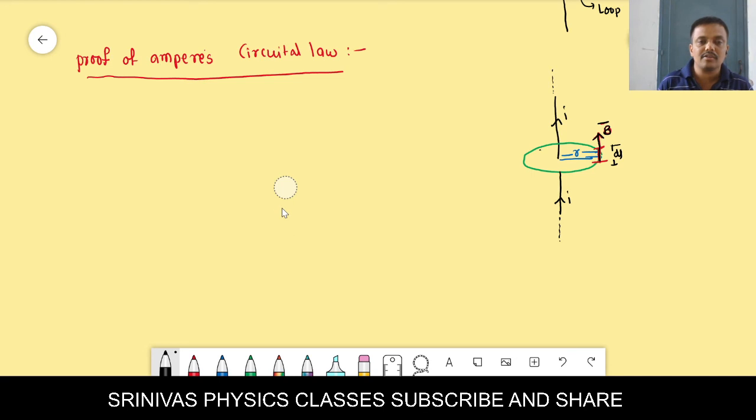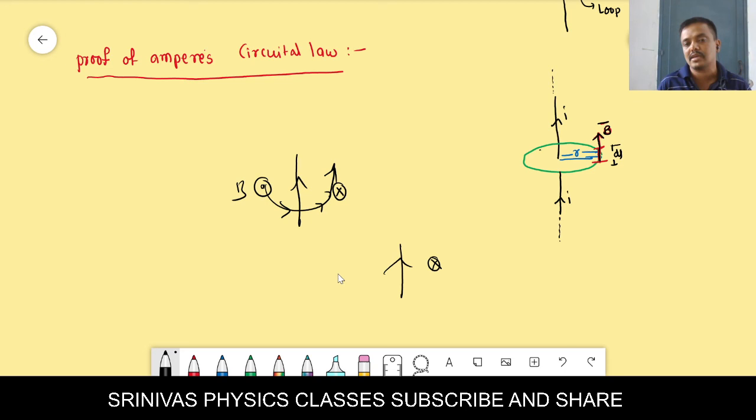You can also write it like this. Current this way, field entering this side, that is why we write it as a cross. And this side coming out, that is why a dot. Cross field is there, dot field is there on the left side, right? You know very well everything.